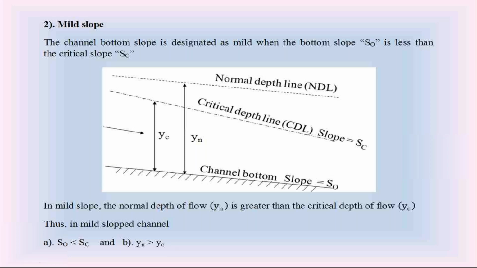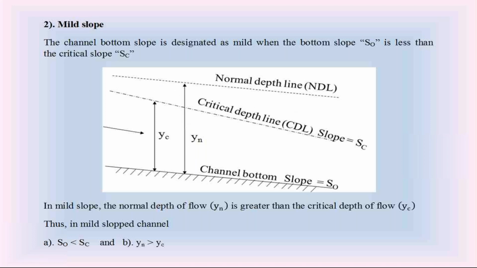In the critical slope, S0 equals Sc and Yn equals Yc. Whereas in the mild slope, S0 is less than Sc and Yn is greater than Yc. So at normal depth, the flow in the channel is subcritical flow.